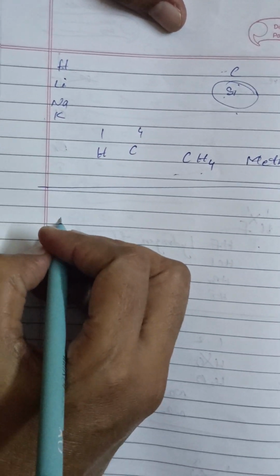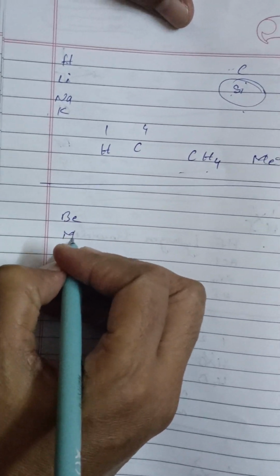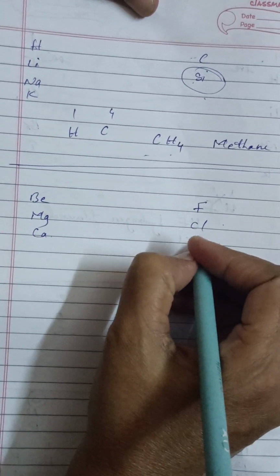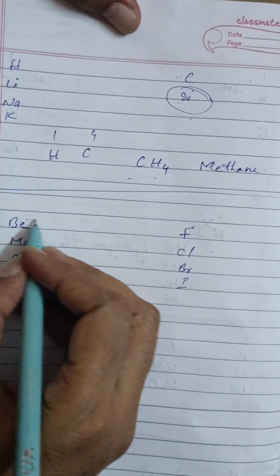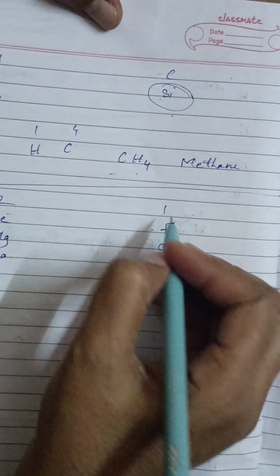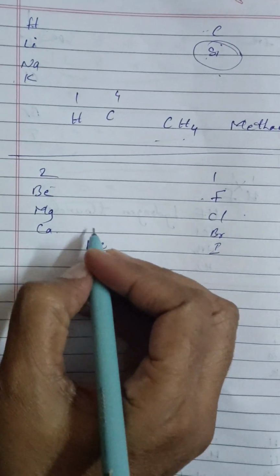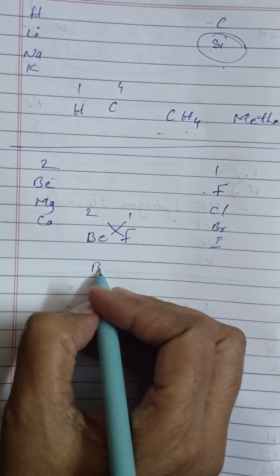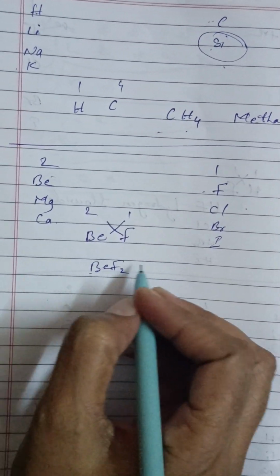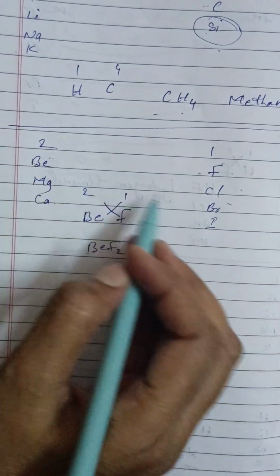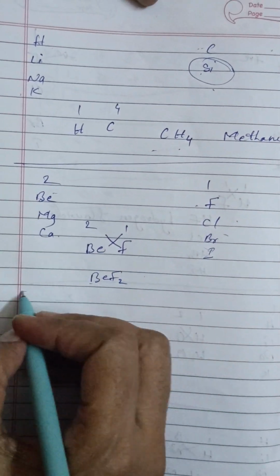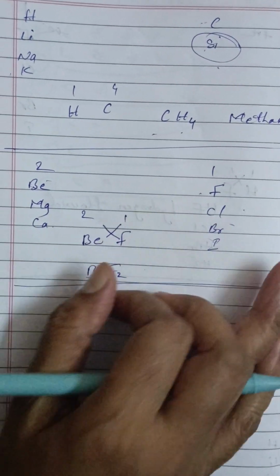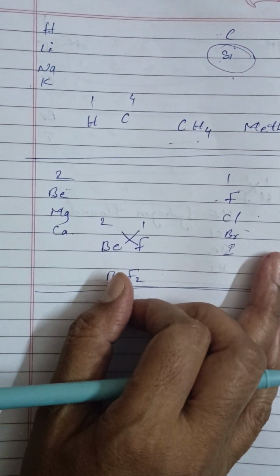Now let us go for the second group, that is beryllium, magnesium, calcium, and on this side fluorine, chlorine, bromine, iodine. Now this is valency 2, this is valency 1. When you take beryllium 2 and fluorine 1, the valencies are crisscrossed, so you will get BeF2, that is beryllium fluoride. Now do it with all the elements and you will get different formulae. Like this, go on changing the groups and write as many formulae as you can. Right, okay children. Then next